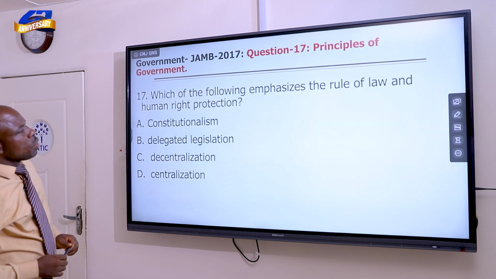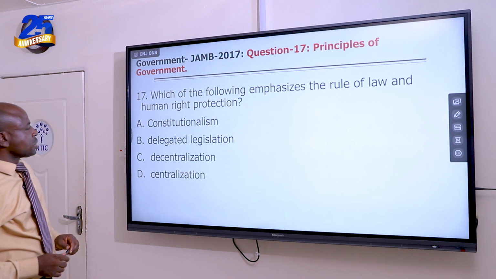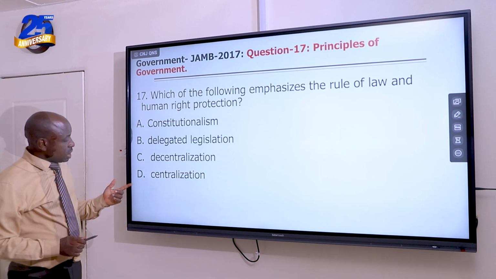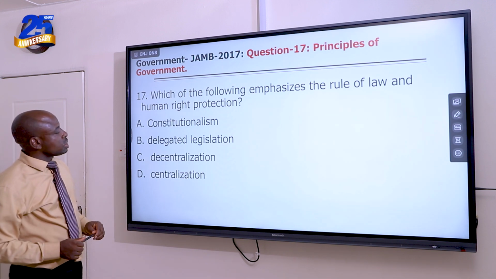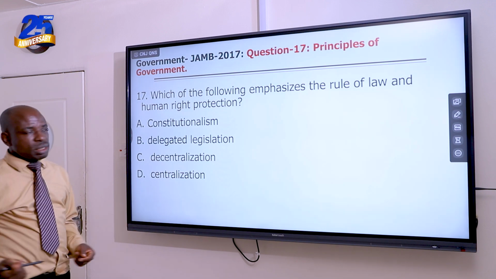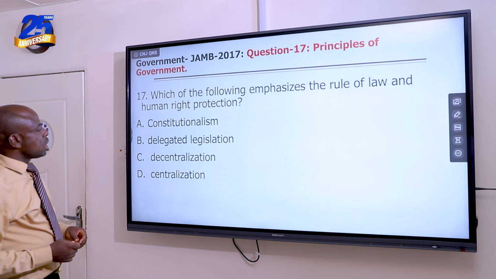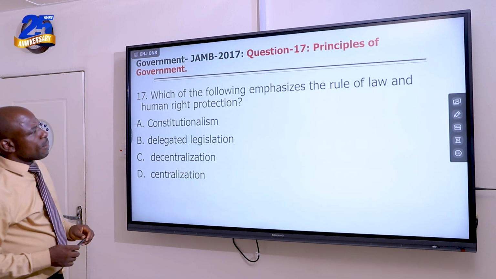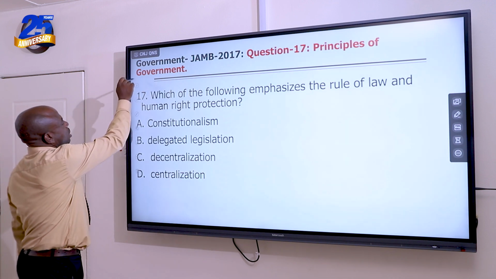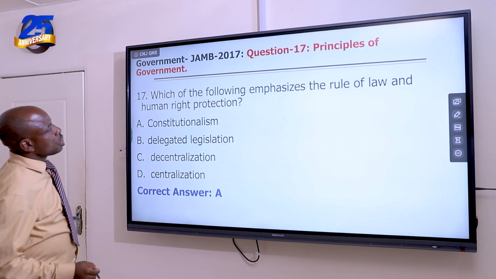The question reads, which of the following emphasizes the rule of law and human right protection? A, constitutionalism. B, delegated legislation. C, decentralization. D, centralization. The answer here is A, constitutionalism. Constitutionalism is like democracy. It is adherence to the Constitution, so it emphasizes the rule of law and human rights protection. Let's see what it is for JAMB. We said A. A is correct. That's correct for question number 17.